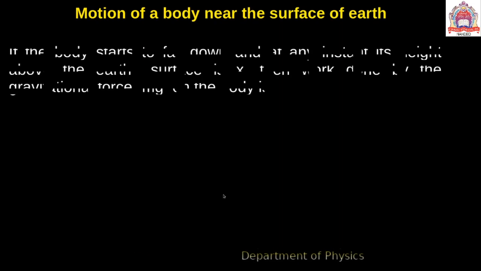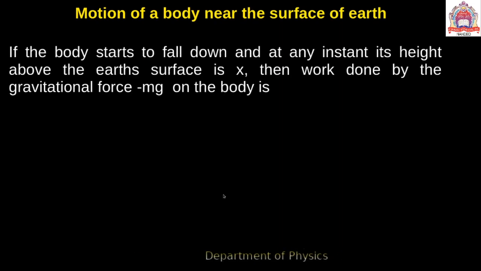We know that the radius of the earth is nearly 6.4 into 10 to the power 6 meter. Hence we can practically take the value of acceleration due to gravity g to be the same for a height of a few kilometers from the earth's surface. Let us consider a body of mass m situated at a height h and at rest above the earth's surface. So what is the potential energy? The potential energy is obviously 0 at the earth's surface.